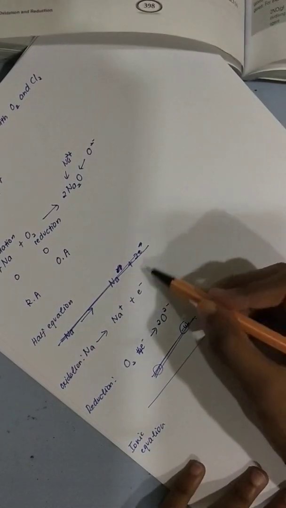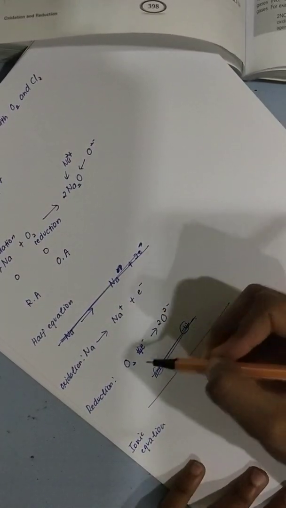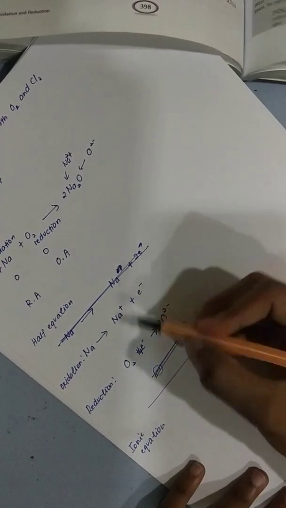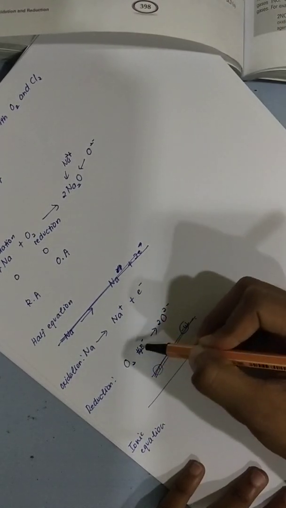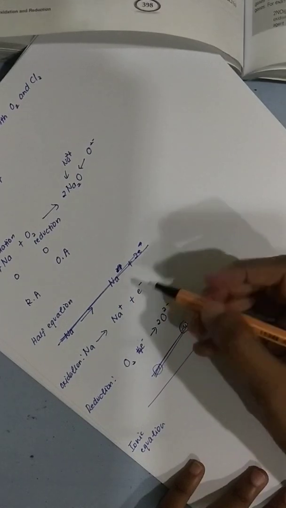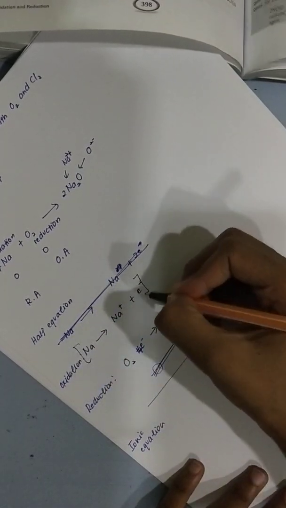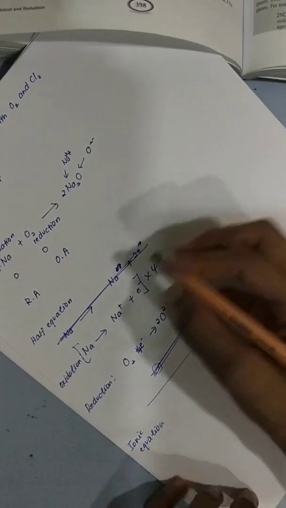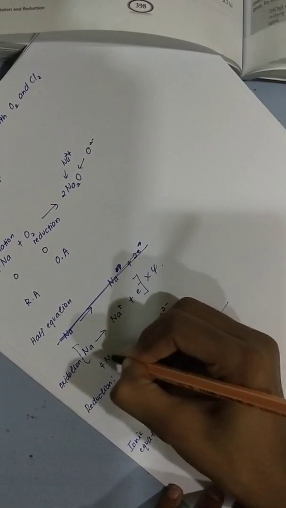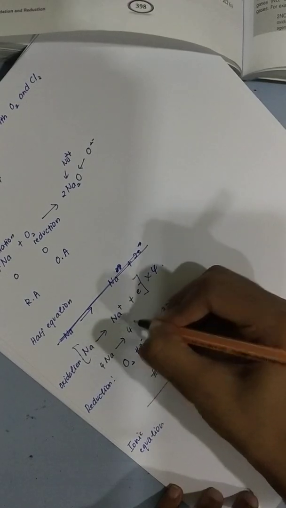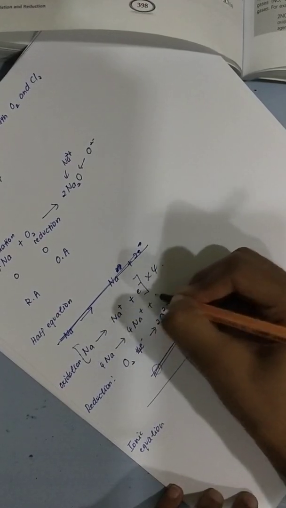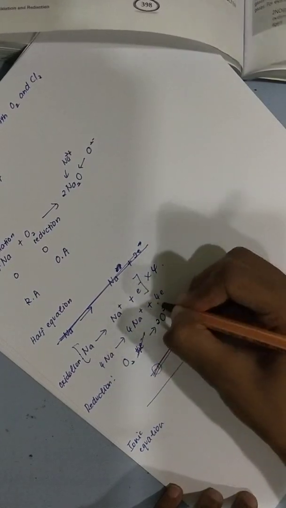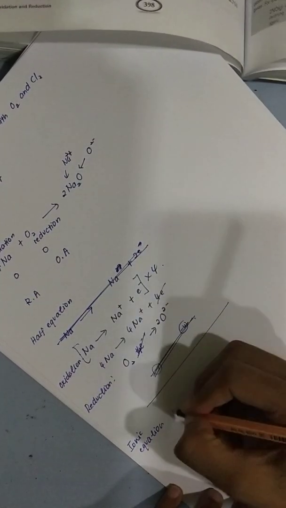You must combine now these two. When you combine these two, you got to cancel the electron. But if you notice here, it's 4 electrons, here is only 1 electron. What do I do? I times here by 4. When I times here by 4, it means it's actually 4 Na plus 4 electrons, right? So now can I cancel? Yes, I can cancel.